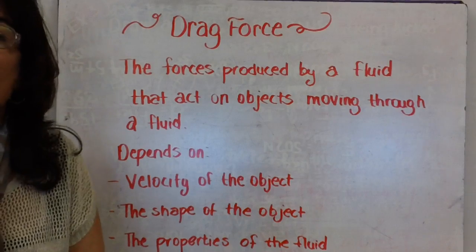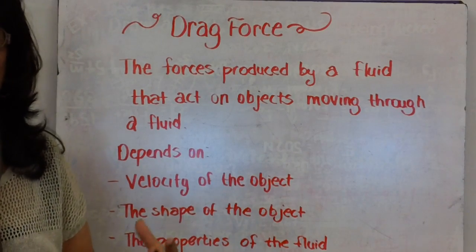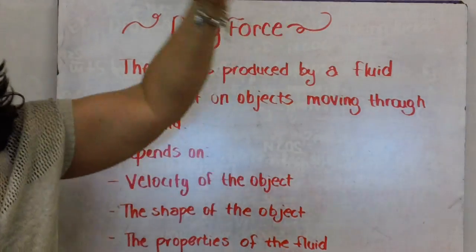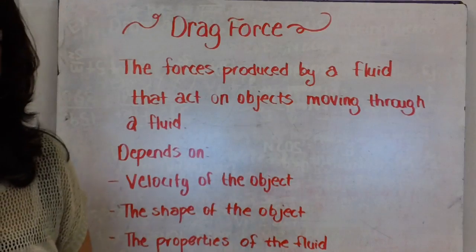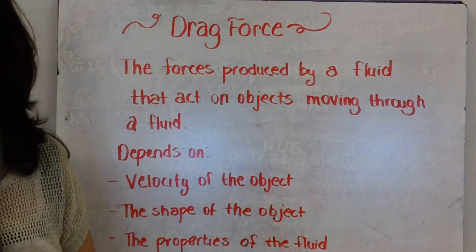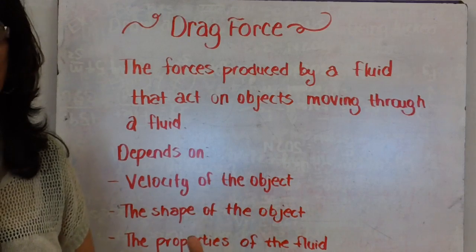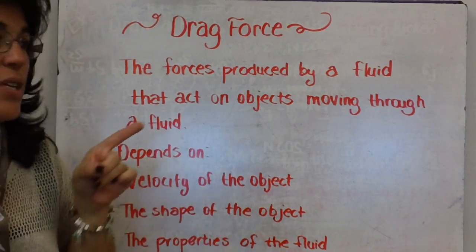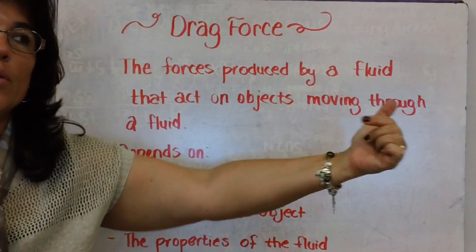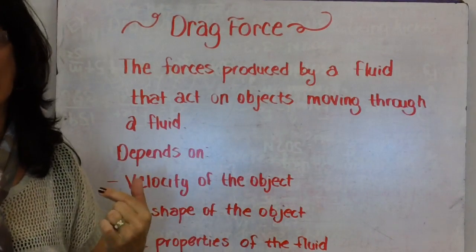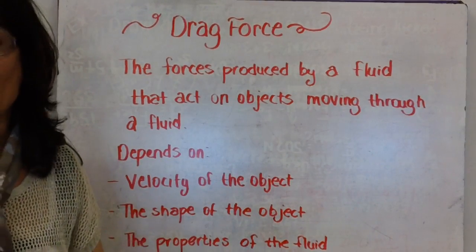Another example of drag force is a truck on a highway. A lot of times you see this nice curved thing on the top of a big huge truck, and what that does is decrease drag force. So a truck going down a highway is moving in this direction. Drag force is going to be pushing it in the opposite direction, and it slows down its motion.